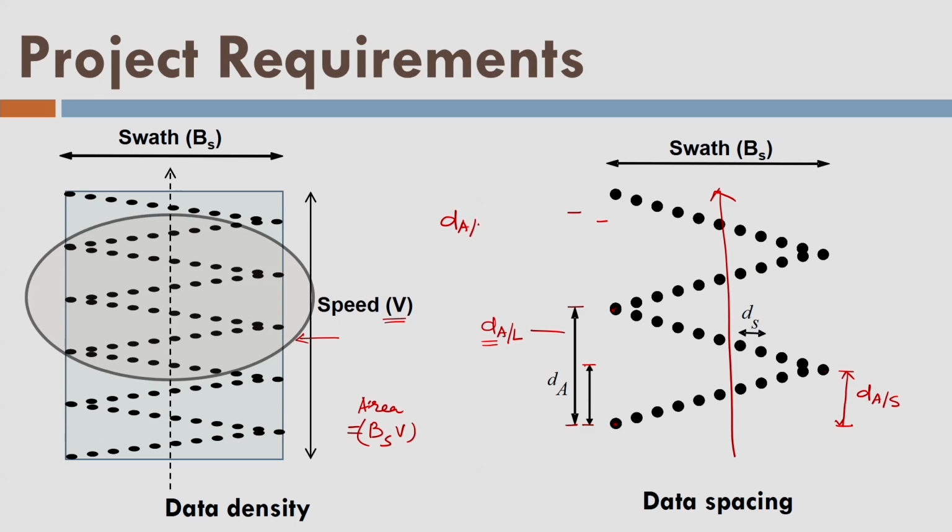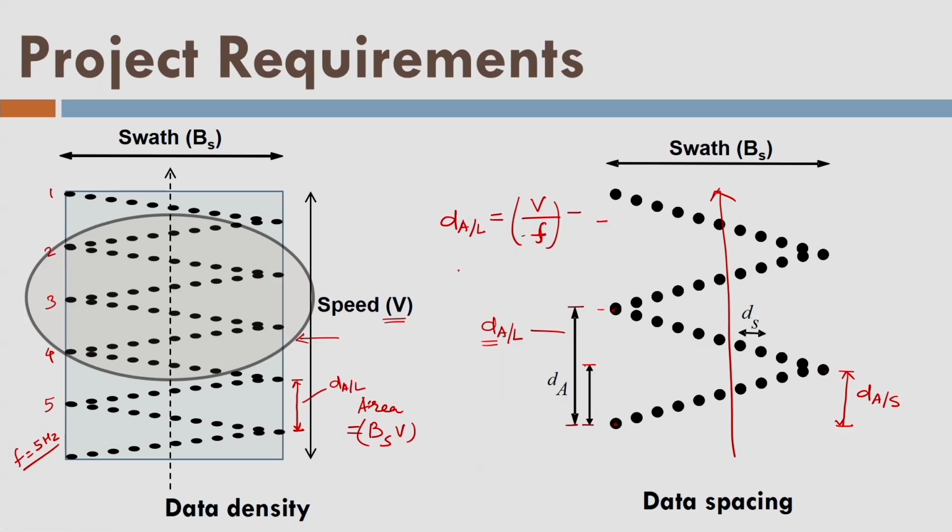And along spacing, let us say I am writing it dA long first, is given by V by f, where we have the scanning frequency f, because we have one cycle here, then the second cycle starts here, third cycle, fourth cycle, and fifth cycle. So I have f equal to 5 Hertz. Now if I divide V by f, I will get this distance as dA, the along track long spacing.